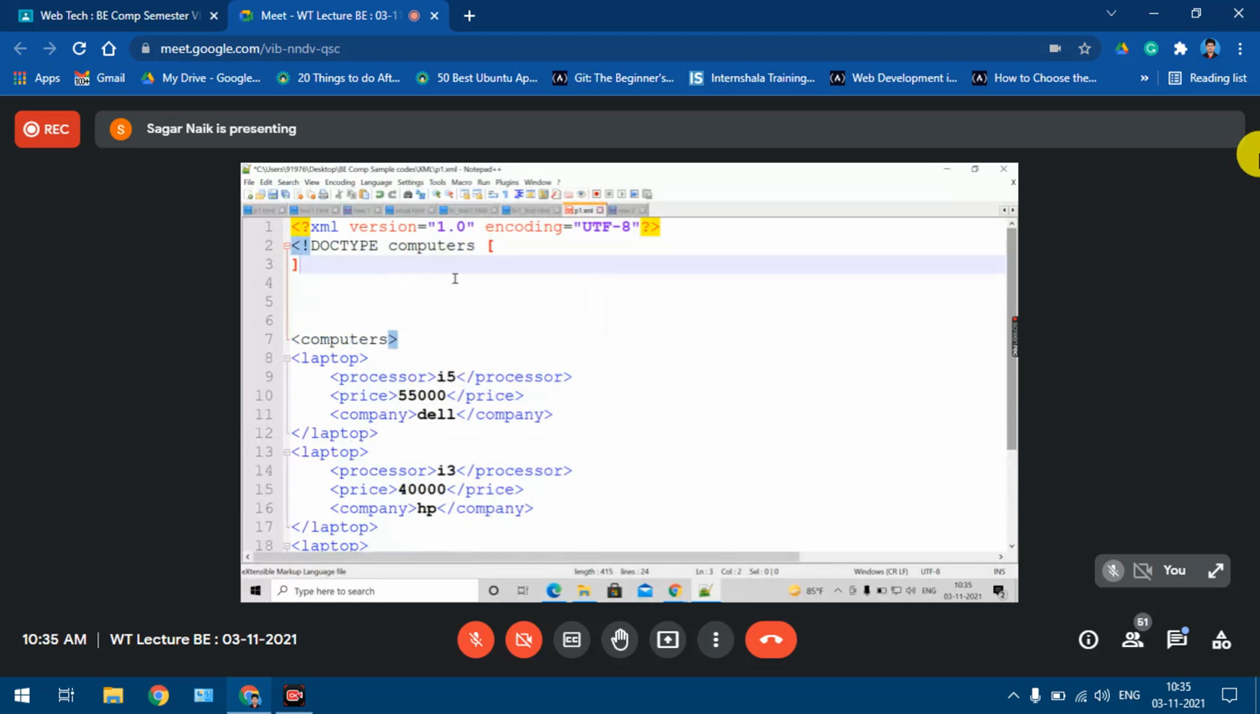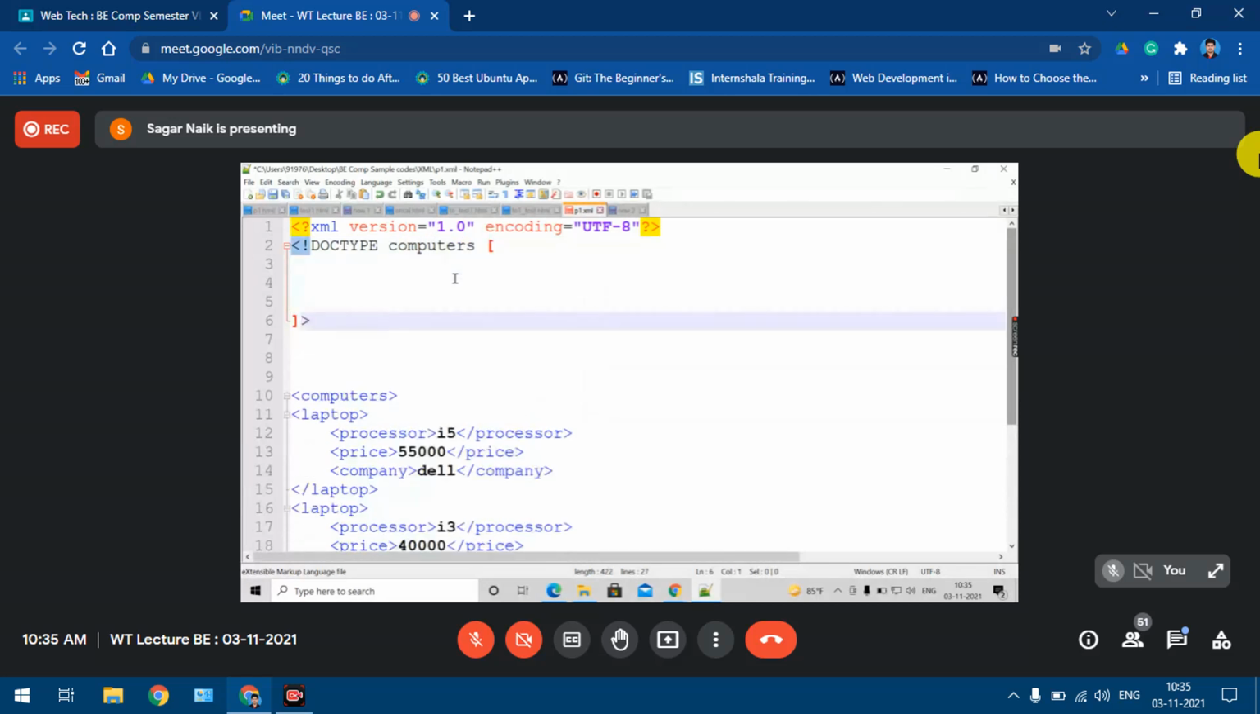Okay, this will be closed over here. Yes or no? So here I am going to specify my entire DTD specifications. So this is a doc type declaration, root node, open the bracket, close it over there. This is the close of this bracket, right? So now each of these elements I need to define.